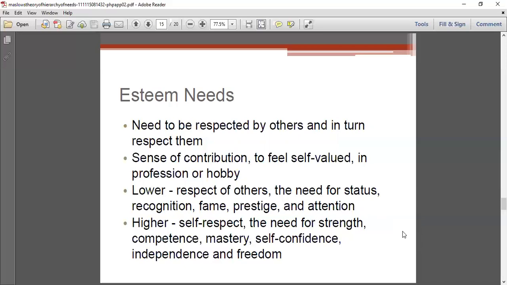This can be achieved from a lower aspect and from a higher aspect. From the lower aspect, if two friends are there or within your circle, you develop that sense of giving respect and taking respect. Your need for status, fame, prestige, attention, and recognition all come under the esteem needs. And the higher aspect is when you attain mastery over your self-confidence, independence, freedom, and your need of strength and competence. That is the higher level of self-esteem.